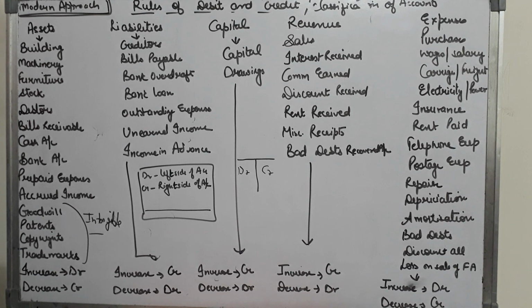This you might see in the forms of films. It's always written there, all copyrights reserved. So the right to manufacture the copies of that product lies with the person who has purchased the copyrights. So copyright is also an intangible asset that helps a businessman to earn more revenue.